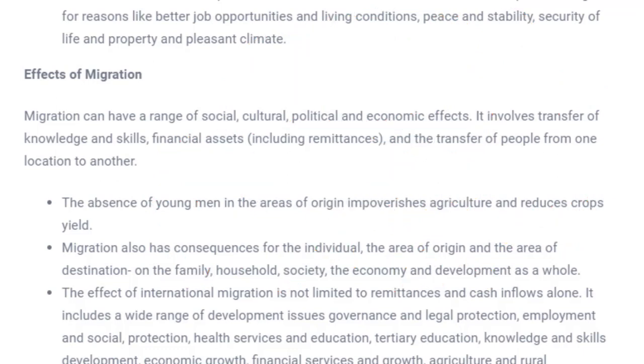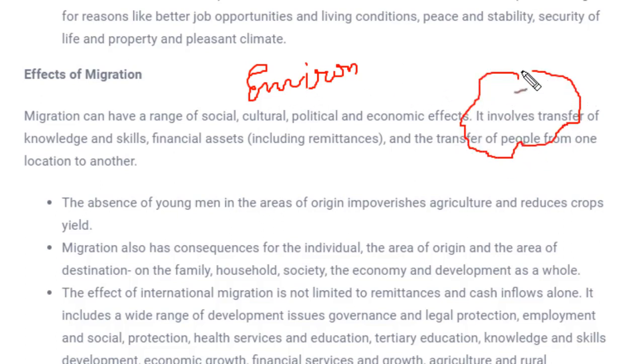Now next, environmental consequences. What are environmental consequences? Whenever people are migrating towards cities, they need places to live. They will start settling, and for the sake of settling, lots of trees and forests are cut, and because of that the environment is hampered. The building of industries also hampers the environment, since more and more laborers are coming over here. This would be an environmental impact.